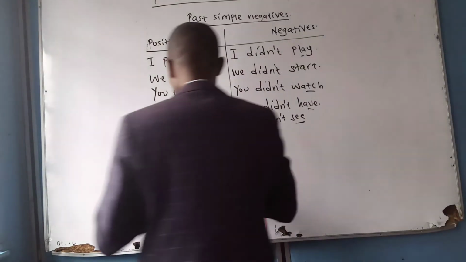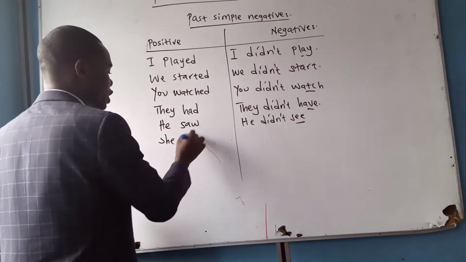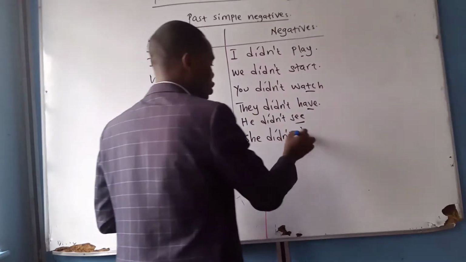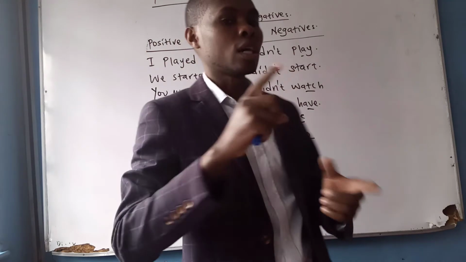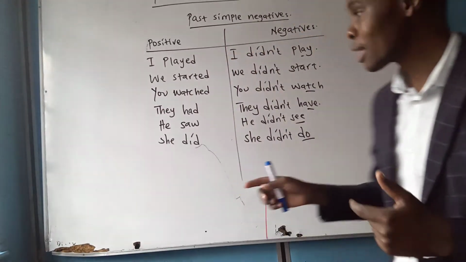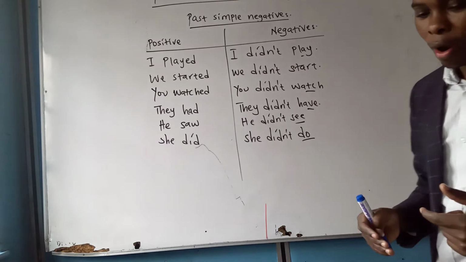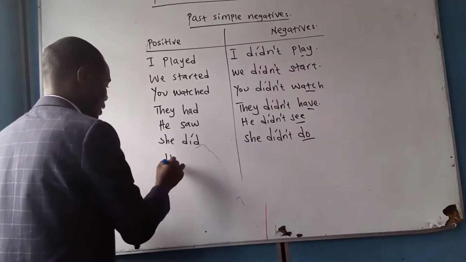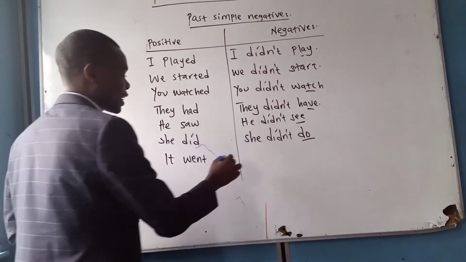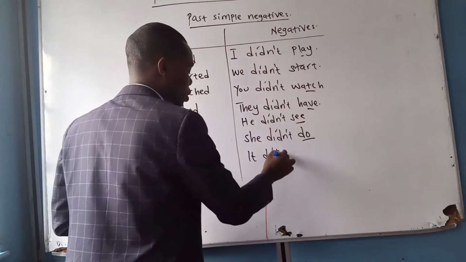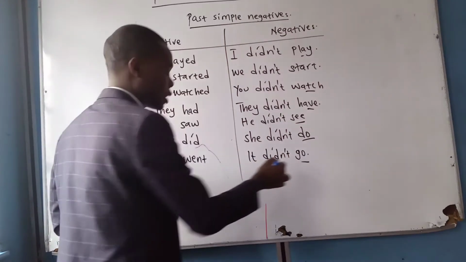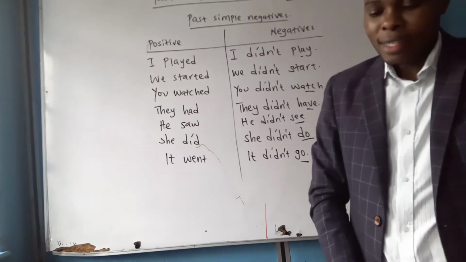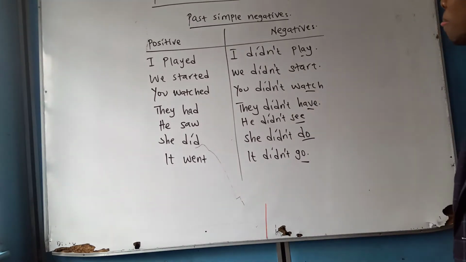She did, she didn't do. She did, you say, she didn't do. So the verb goes back to its infinitive form when you place it in the negative form. Alright? It went. In the negative we say, it didn't go. It went, it didn't go. Alright? Now, I hope you can see that. So, let's look at the questions now.